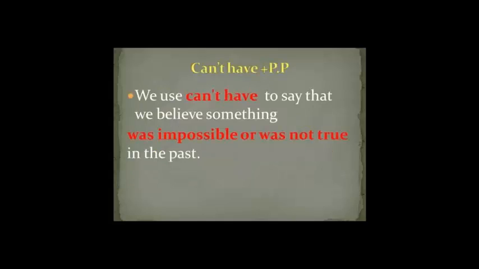Can't have plus past participle. We use can't have to say that we believe something was impossible or was not true in the past. Things we are talking about here are either impossible or were not true.